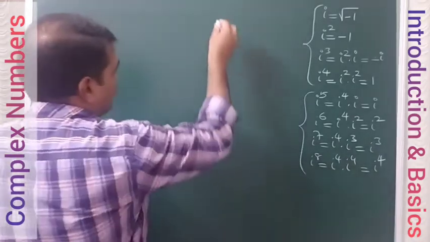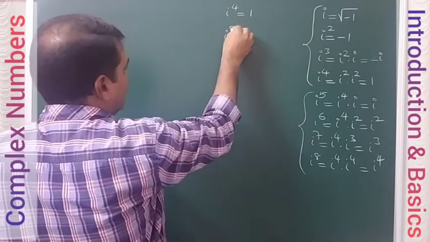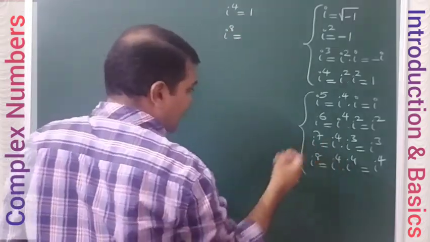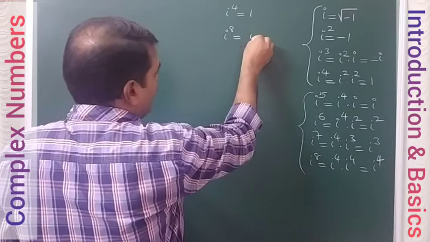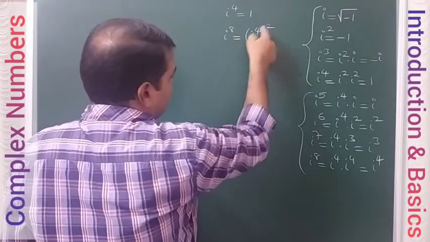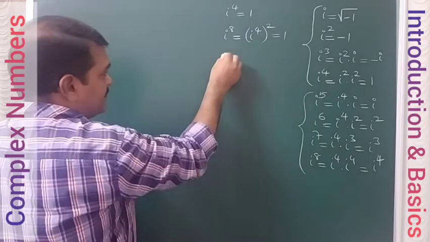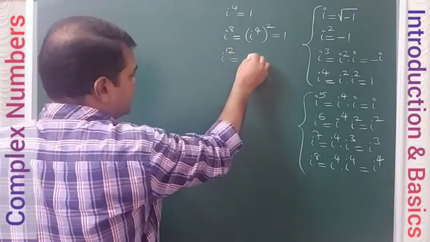We got i power 4 as 1. And what is i power 8 actually? That is also 1 only, no? i power 4 is 1, and 1 power 2, 1 power anything, is 1 only. Take i power 12 for example.